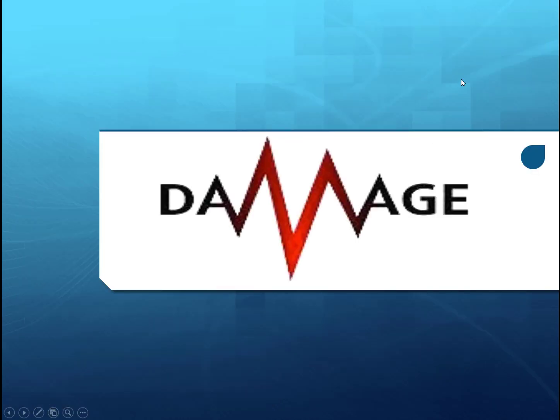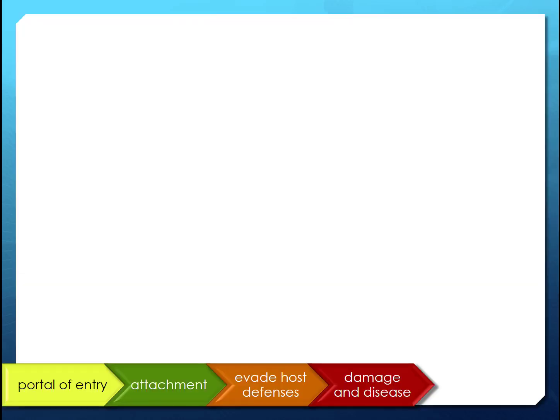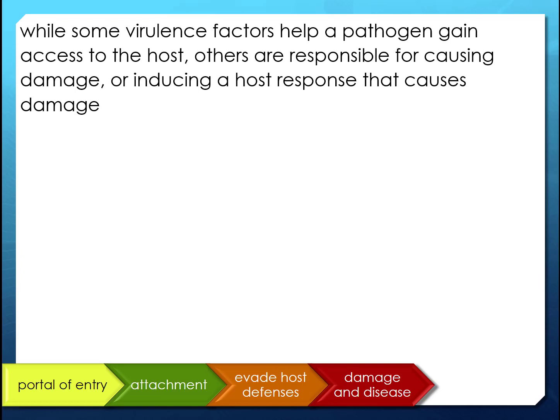All right, damage. They're in. They made it. We are now starting to proceed with infection. They have reached the portal of entry. They have attached. They have evaded host defenses. Now they're causing damage and disease. So now we're going to talk about virulence factors that cause damage. We talked about virulence factors that help them gain access, attach, evade host defenses. Now these are the real nasty virulence factors. These are the ones that just disrupt homeostasis, disrupt the normal state, and cause disease.